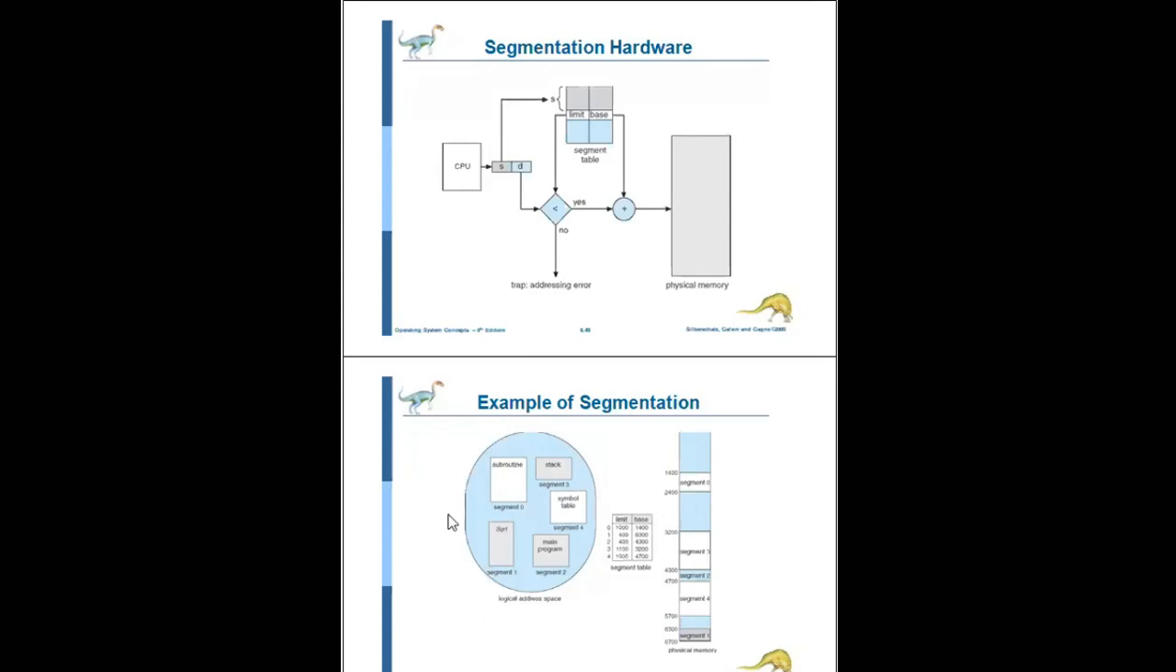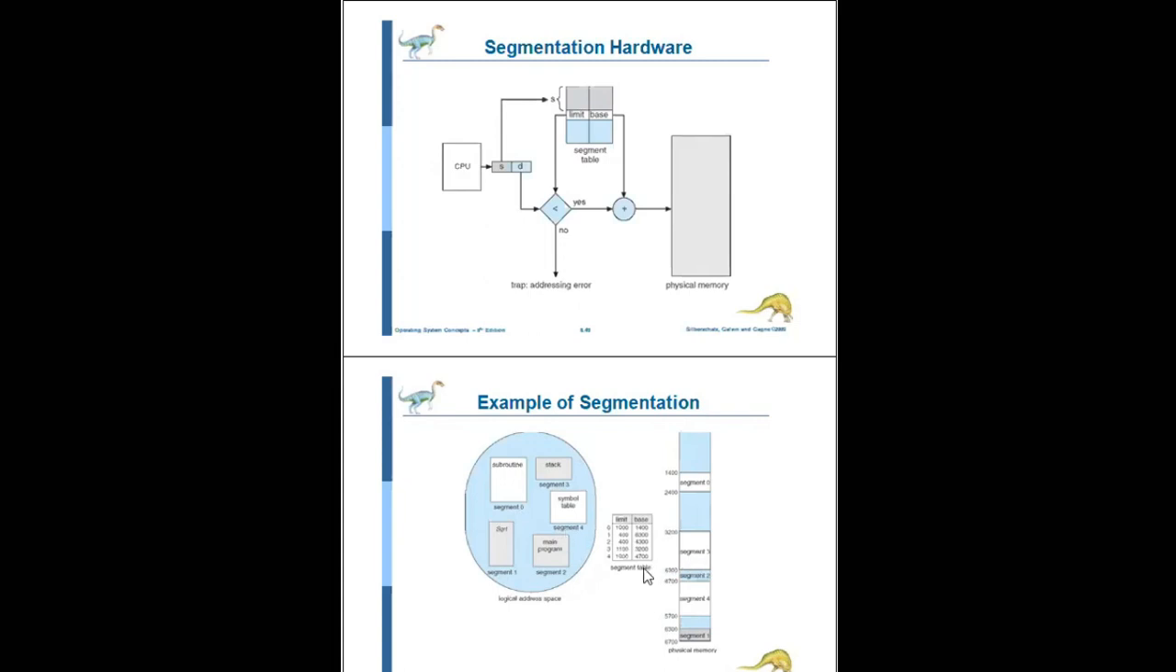So in this example, listen carefully. Here I give some segments into the logical address space. Subroutine is named as segment 0, square root function as segment 1, main program as segment 2, stack as segment 3, and finally symbol table as segment 4.